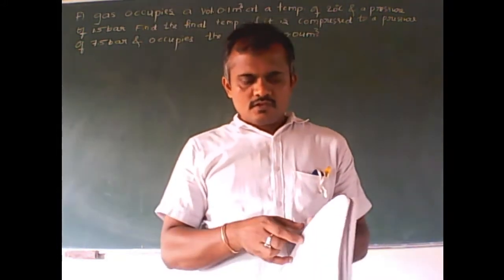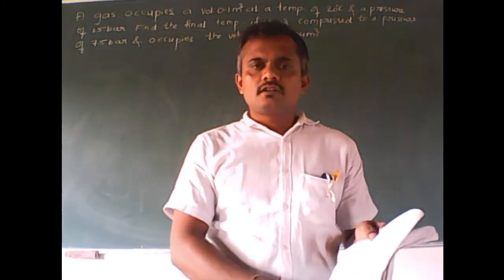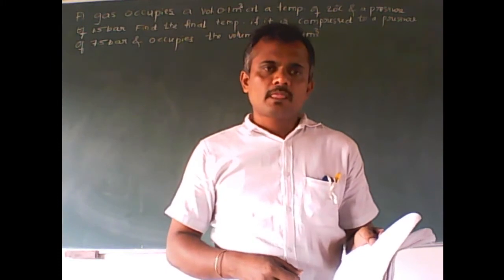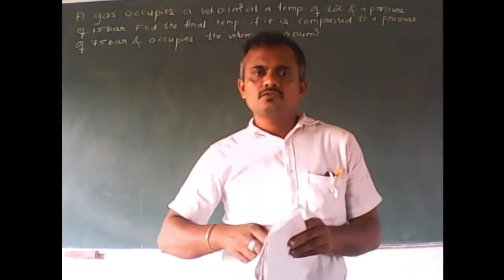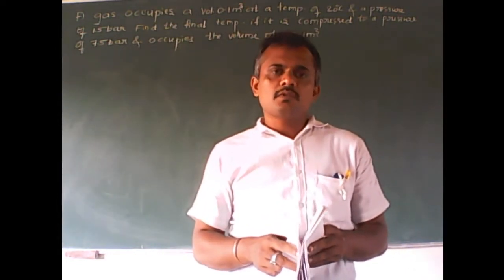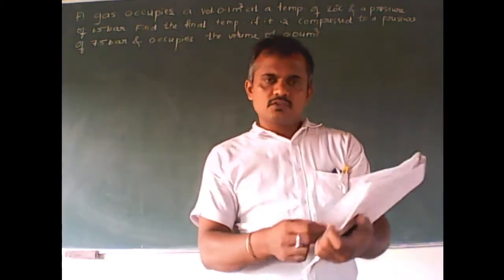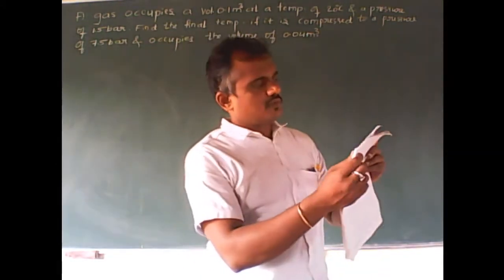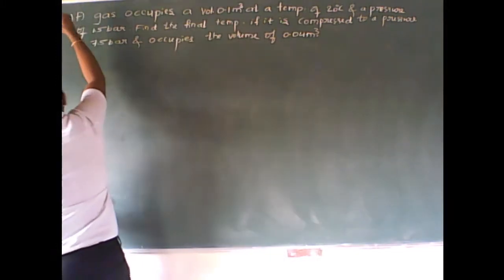So, after completion of the characteristic gas equation derivation and one more derivation, Cp minus Cv is equal to R, these two derivations are very important from the subject point of view. Here we move on to a very simple problem belonging to the second chapter. If you refer to the question bank, it is question number 10 in the 5 marks questions.